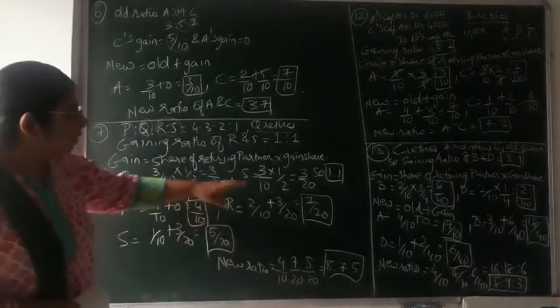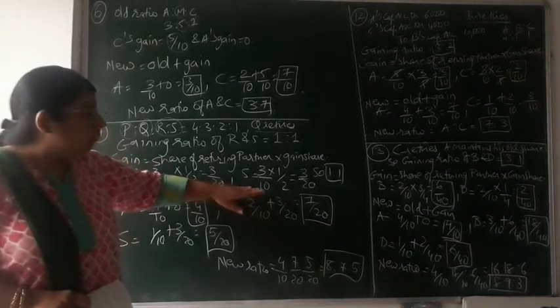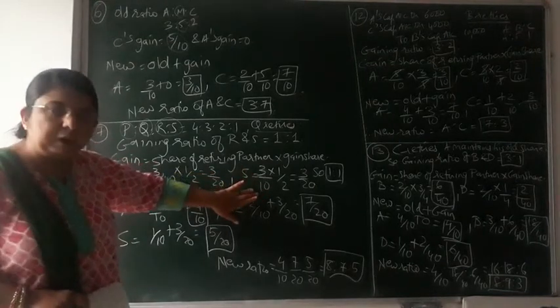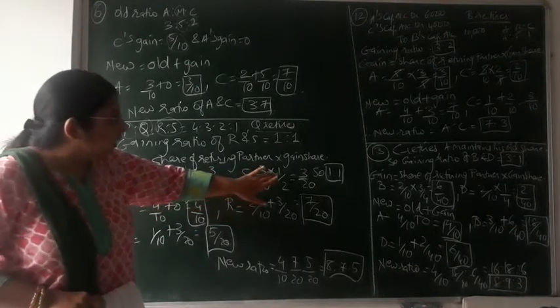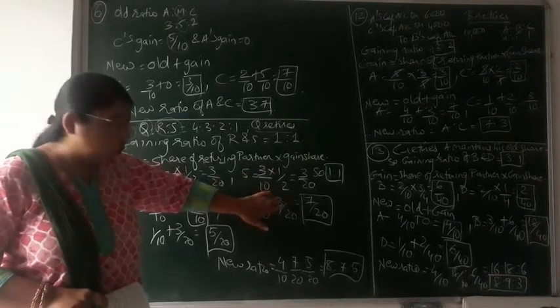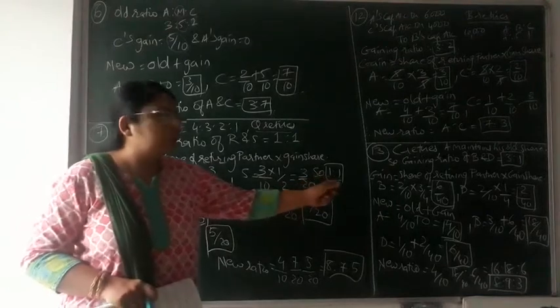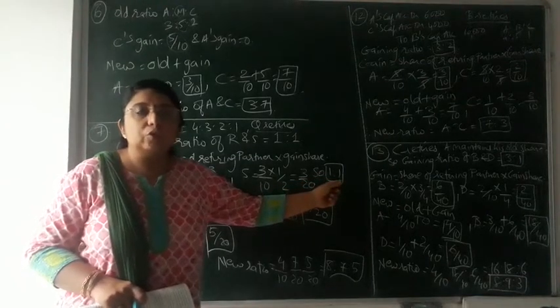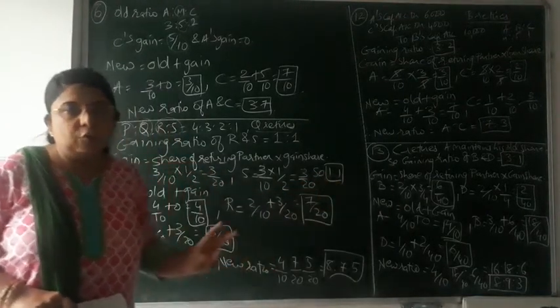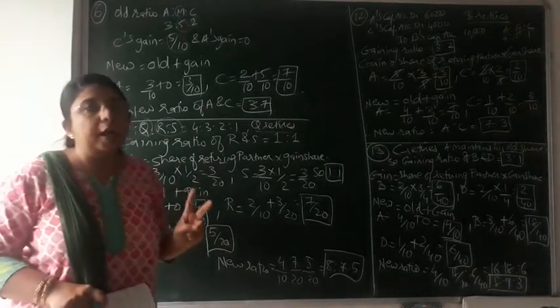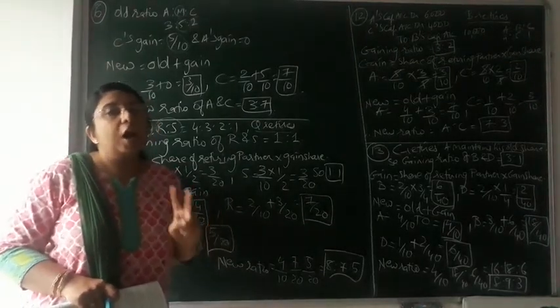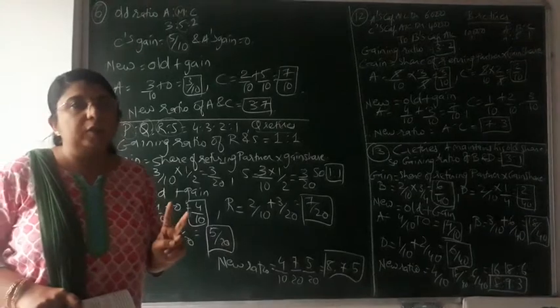So 3/20. Same situation would be for S also, because over here also the share of retiring partner is 3/10 and gain is equal, that's why 1/2. So again it would come 3/20. 3/20 and 3/20. So the gain ratio would come to 1:1. In these shorter sums, we have to find 2 things, that is the gaining ratio and the new profit and loss sharing ratio after the retirement of one of its partners.